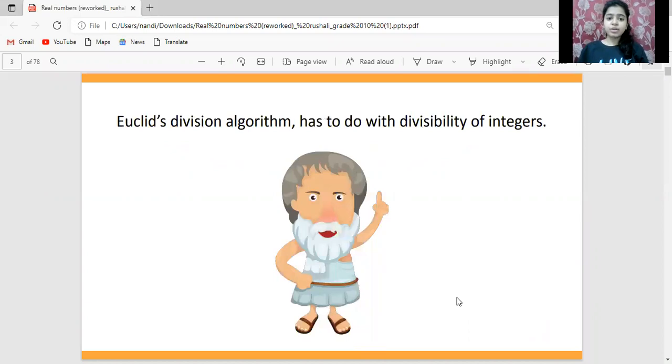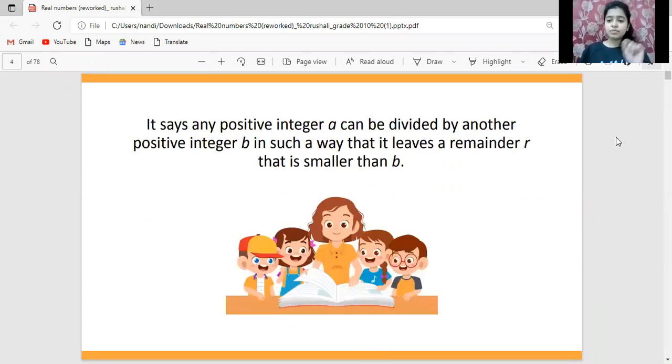Okay. So Euclid's division algorithm has to do with the divisibility of integers. It says any positive integer a can be divided by another positive integer b in such a way that it leaves a remainder r that is smaller than b. Let us consider a as the dividend, b as the divisor, and r as the remainder. And of course, since b is the divisor, it will always be more than the remainder, right? If the divisor is less than the remainder, then it will be divisible again, right?